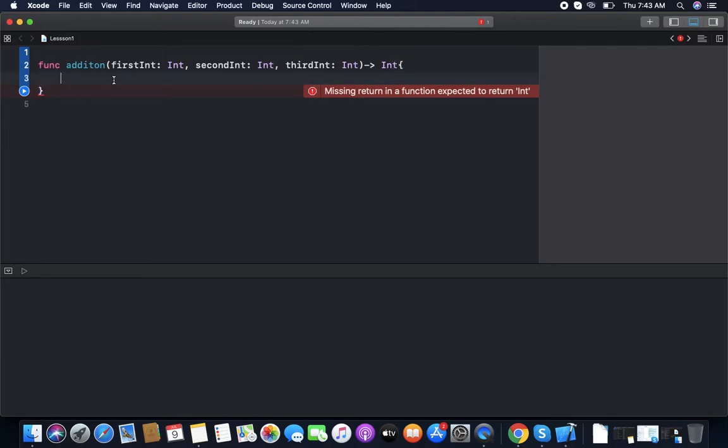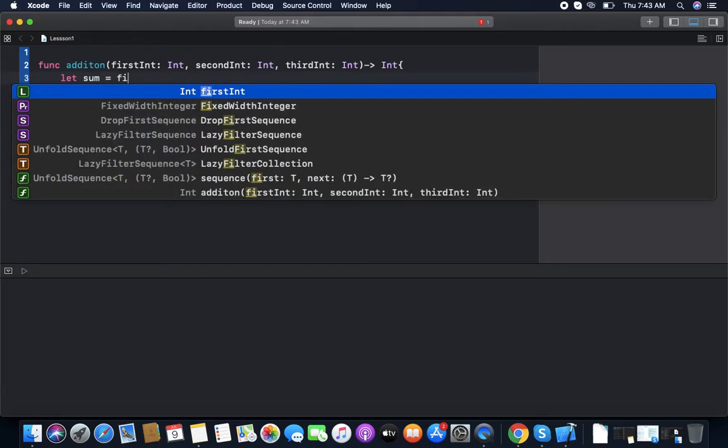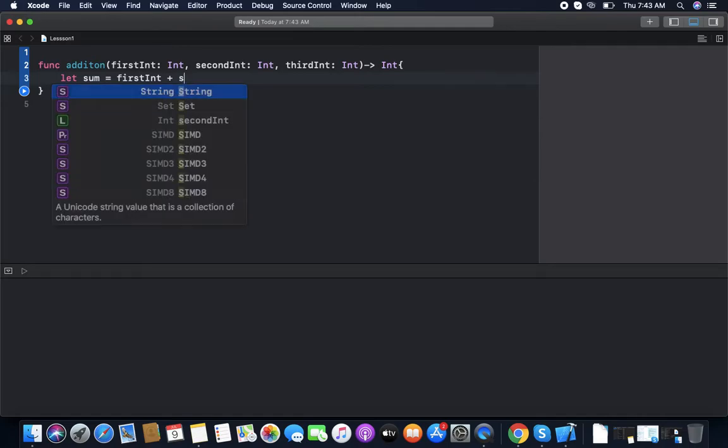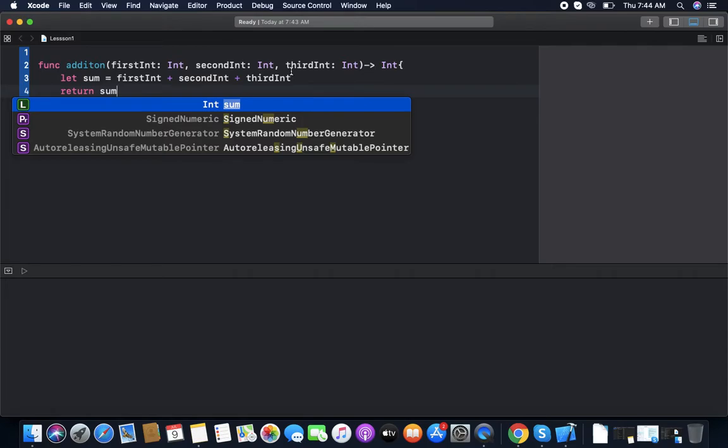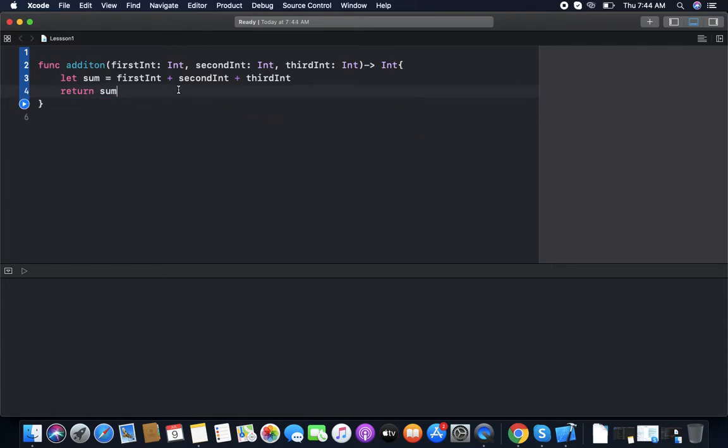Now the function has some chunk of code. The addition function has the code to add these three numbers. So we declare a constant, let sum, equal to the addition of these three: first int plus second int plus third int. Now we need to return the value. Return sum. If we write anything after return, it will not run. When a function sees the return, it goes out of scope.